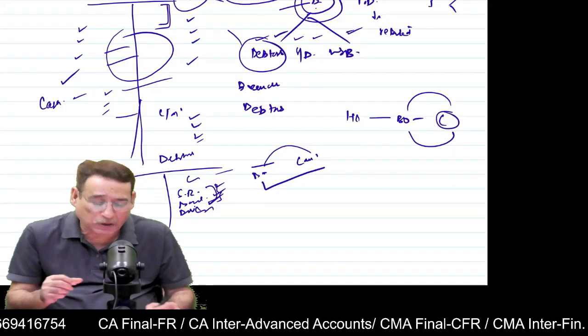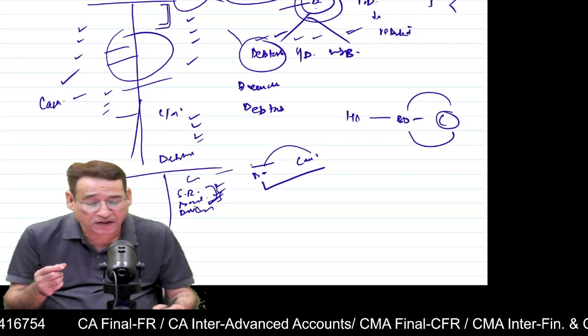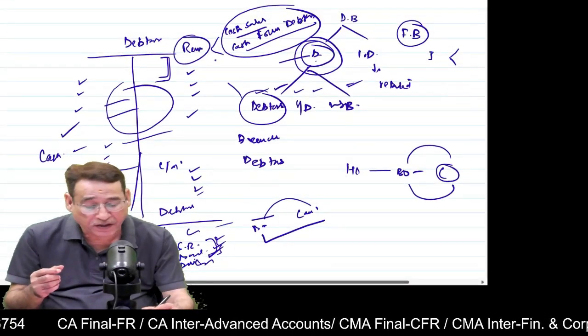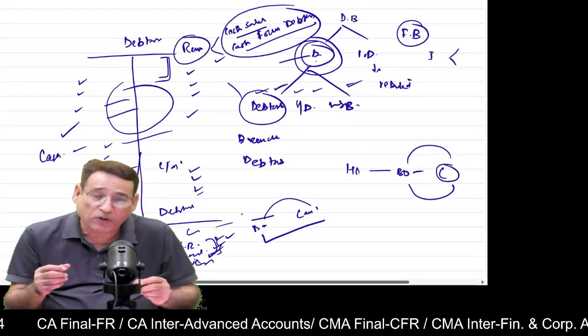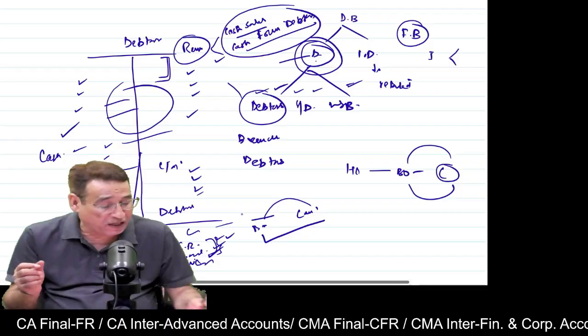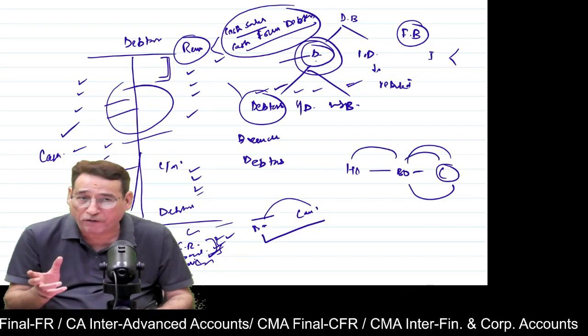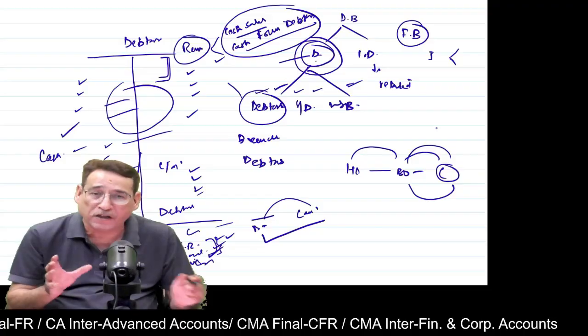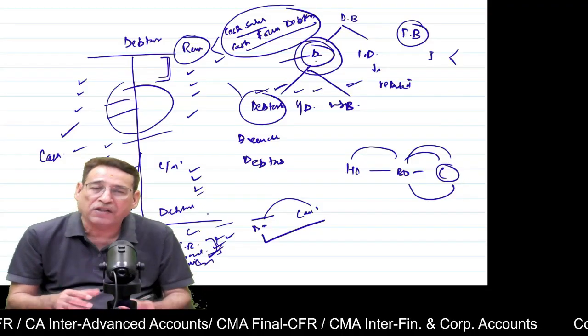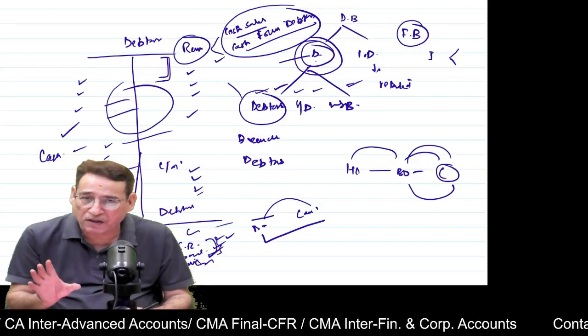But sometimes students get confused by the fact that, sir, we are writing cash receipt from debtors on the credit side here and also there. The reason is that, first of all, the branch will receive the cash from the customer and it will be sent back to the head office. So in this transaction, all three parties are involved. And that is why this transaction will figure over here. Is it clear to you?